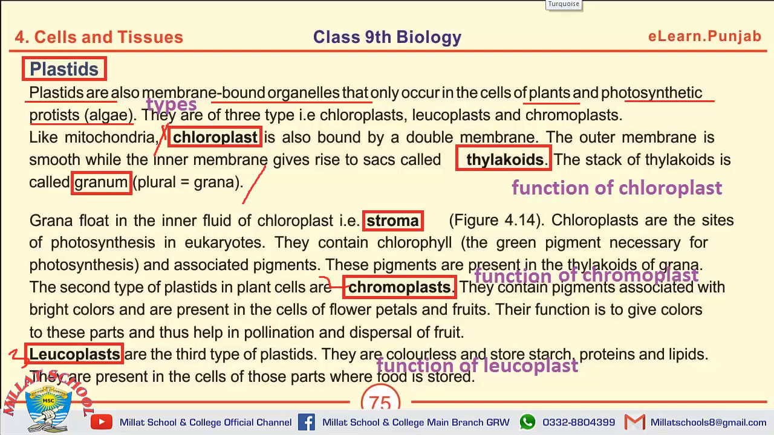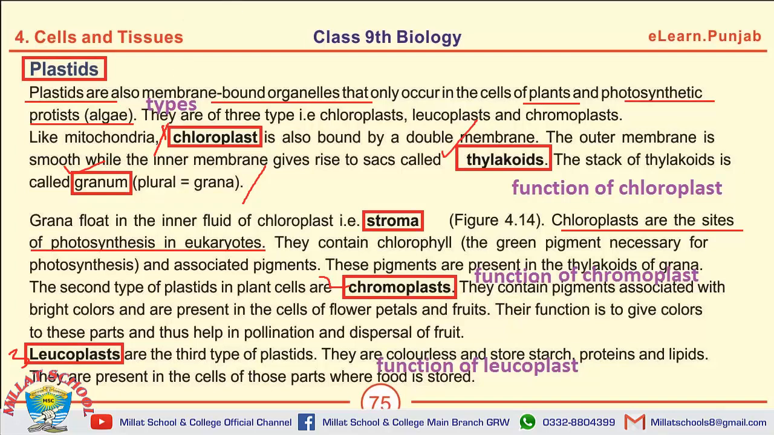The next question may be, what is the function of chloroplast? Chloroplasts are the sites of photosynthesis in eukaryotes. So they are involved in photosynthesis. Other questions may also be asked from chloroplast, such as what are thylakoids, and what is grana or granum as well.